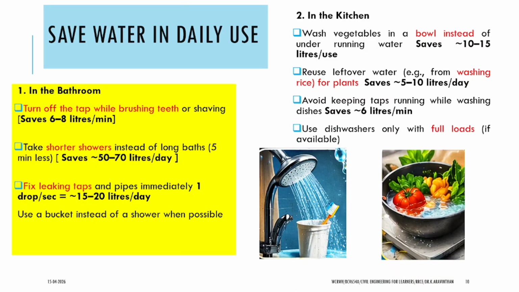Reuse the left out water when we are washing the rice. That washed rice water is very much useful for watering the plants. This is a much more effective way when you are only watering the plants. Save 6 liters per minute.